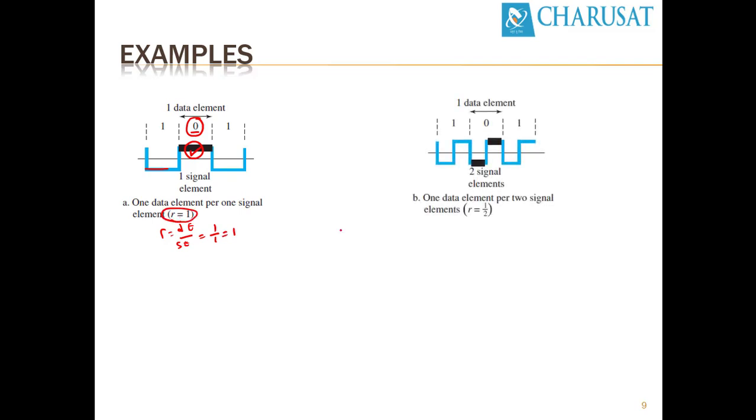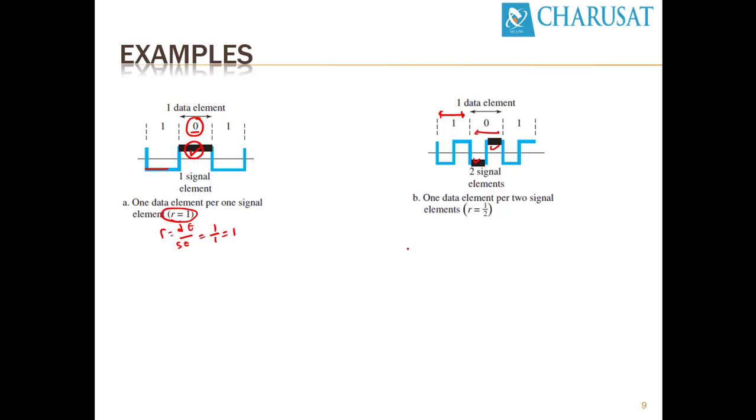In the second case, this is the boundary of one data element and this is the boundary of one signal element. But over here, to represent either 1 or 0, two signal elements are required. In two signal elements, the complete signal element has half a negative pulse and half a positive pulse in the case of 0.